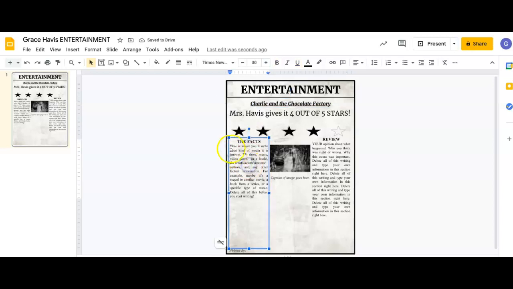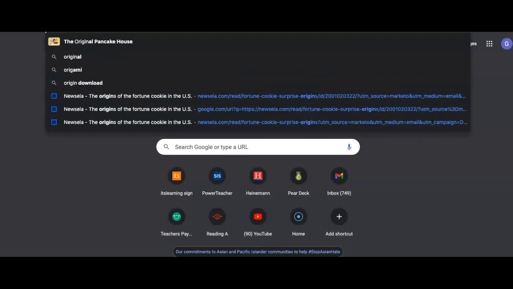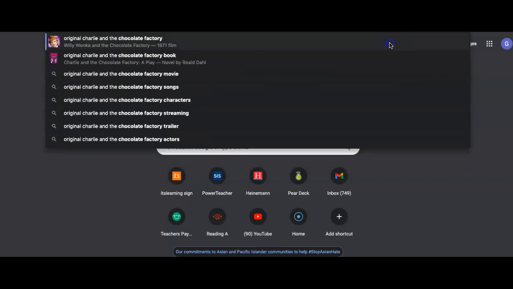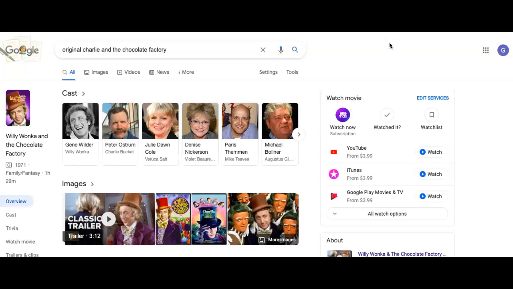You choose. And then right here, I would say Charlie and the Chocolate Factory is an original movie. And then maybe I want to like Google it to find some information. Original Charlie and the Chocolate Factory. Here we go. Let's see here. It was, wow, 1971.